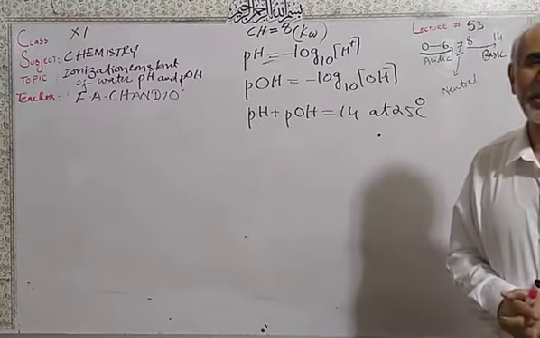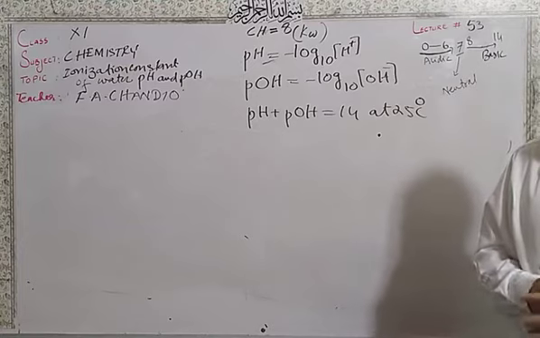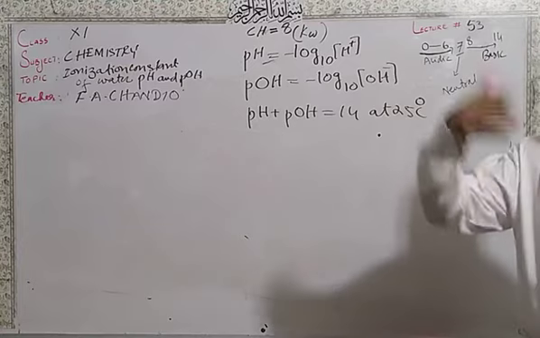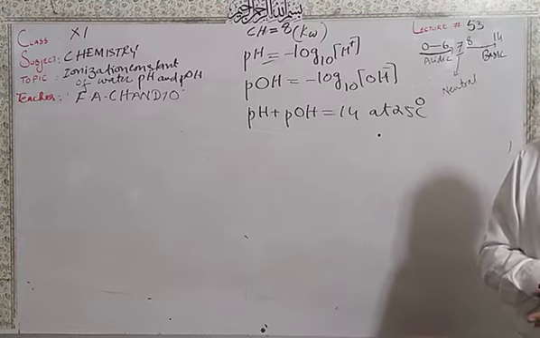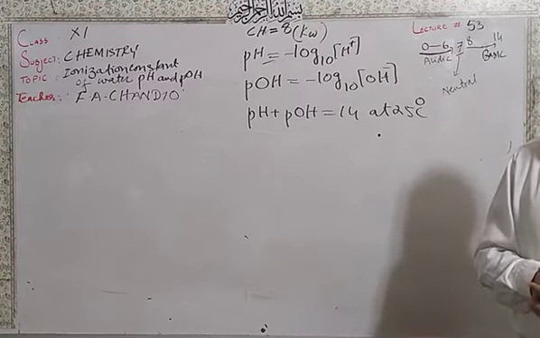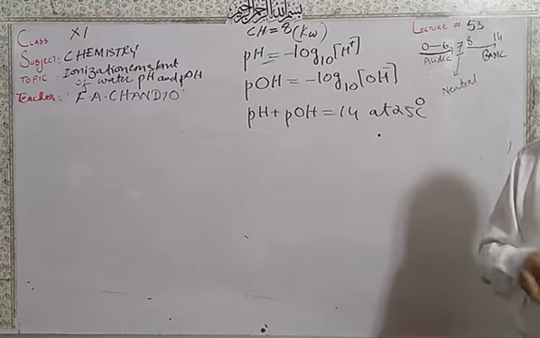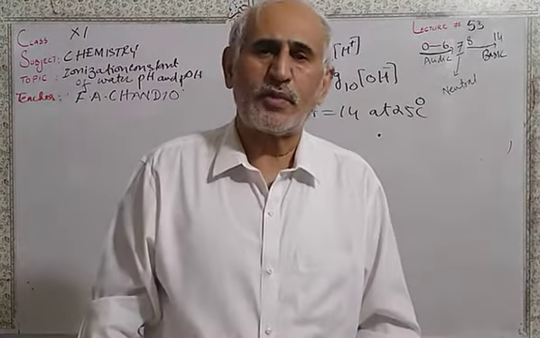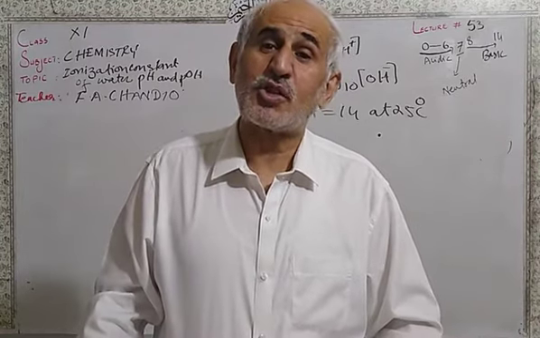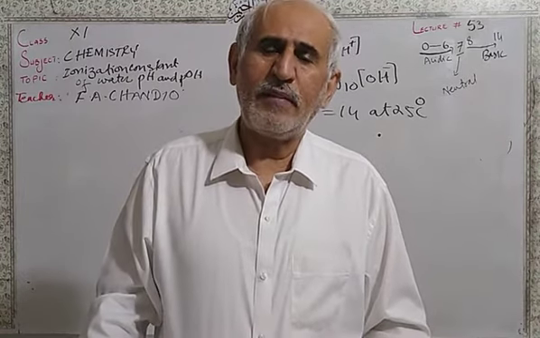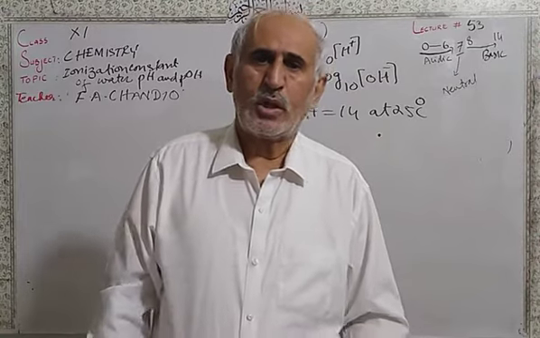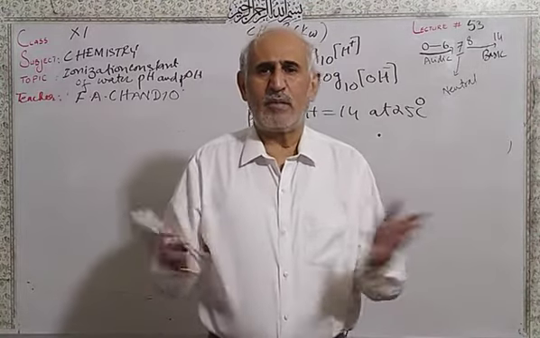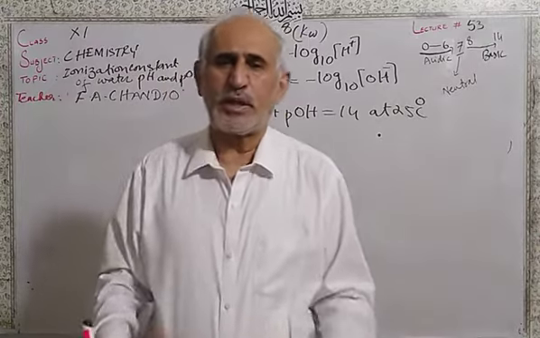Very strong acidic solution: 0, 1, 2. Stronger acids from 3 to 6, they are weak acids. 6, weakest acid. 7, neutral. 8 is the weakest base. 9, 10, 11, 12, 13 and 14, they are very strong bases. Very, very strong bases. So generally in the laboratory here we use a pH paper.